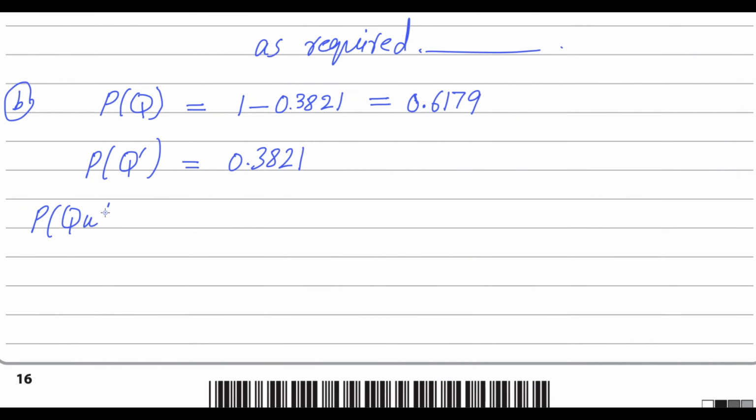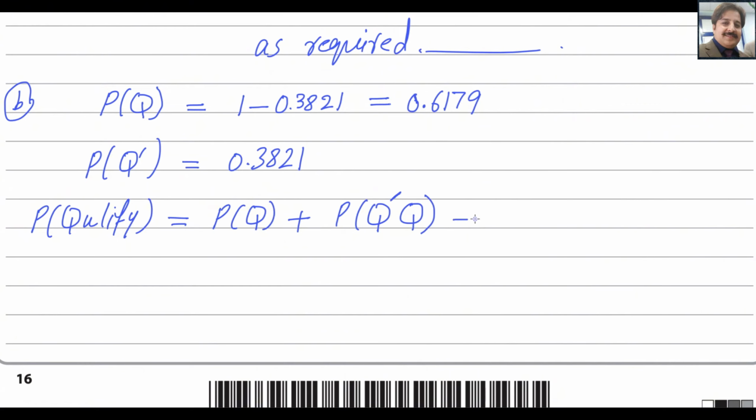For example, he could qualify in the second throw. In the first throw, he is not able to throw more than 38.8, and in the second throw he is able to throw more than that. Then he will qualify. What could be the other chance? In the first 2 throws, he is not able to qualify. In the third throw, he qualifies. So these are the possible ways to qualify for the final.